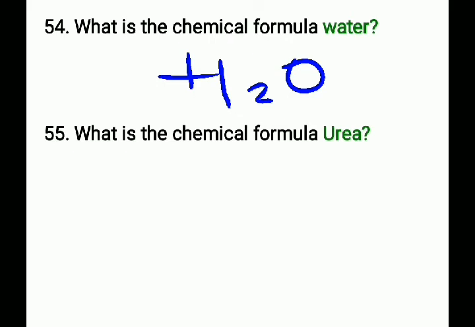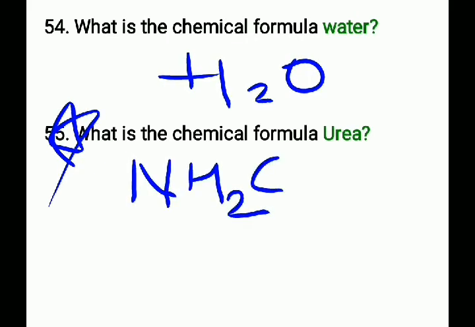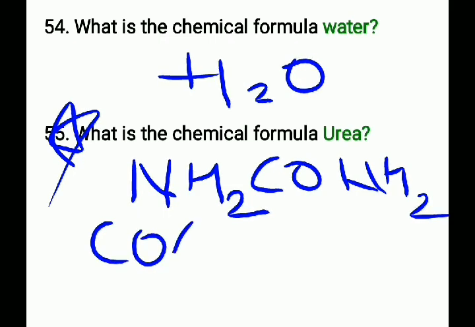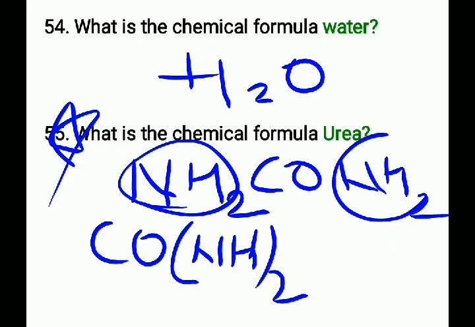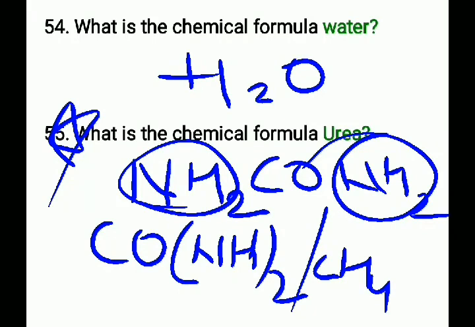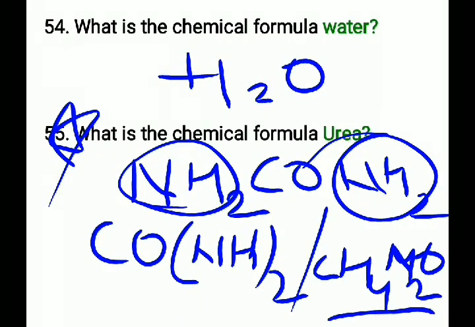Next question. What is the chemical formula for urea? This is the most important question. That is NH2CONH2, or they may also give it as CO(NH2)2, that is these two NH2 groups are taken at one place, NH2 taken twice, or they may give the option as CH4N2O.